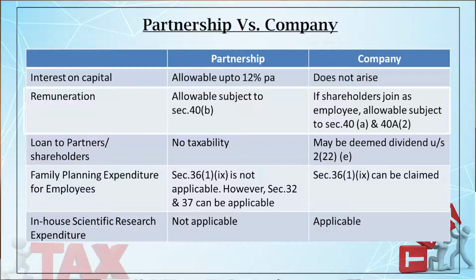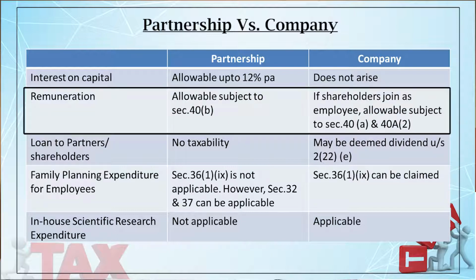And what is that limit? The limit is on the first 3 lakh of the book profit, it is 90%, or 1,50,000, whichever is higher, and on the balance it is 60%. That's the limit. So, if the firm pays remuneration up to that limit, the entire amount is allowable. But if the firm pays exceeding the limit, the balance is not allowable, or it is taxable in the hands of the firm. In case of a company, what happens?